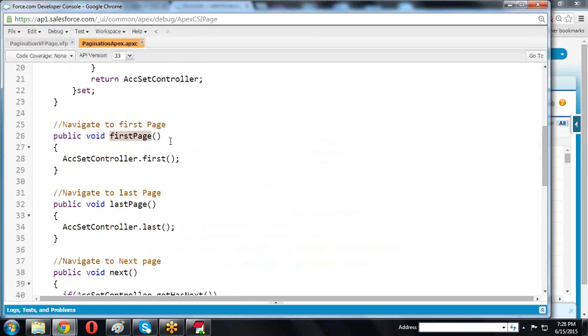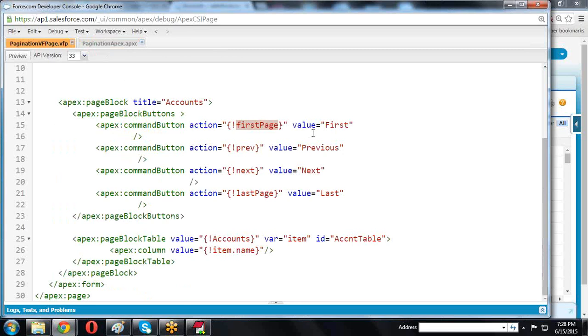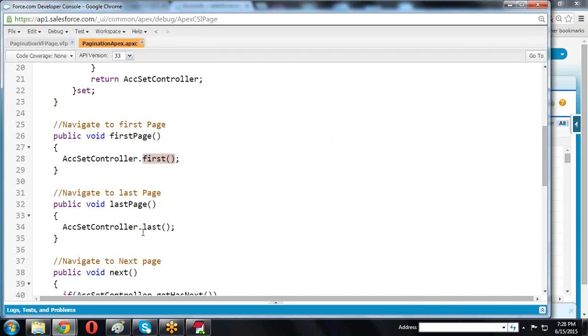The method name is first page. Whenever I call first page, the first method is executing and it is navigating to the first page. Now apex:commandButton for previous. Previous is nothing but navigating to the previous page. How does it navigate to previous? We call the previous method.